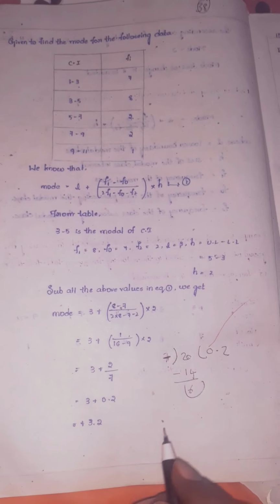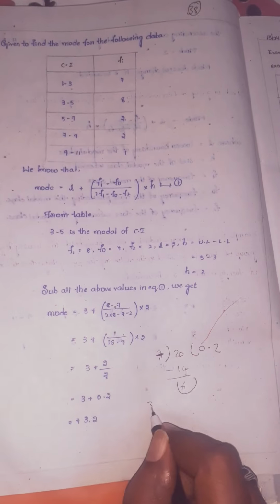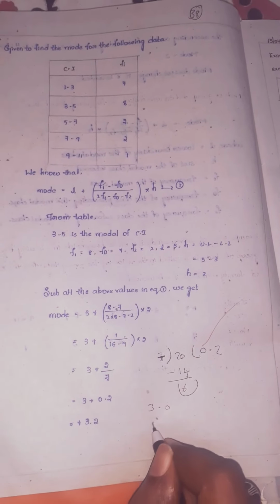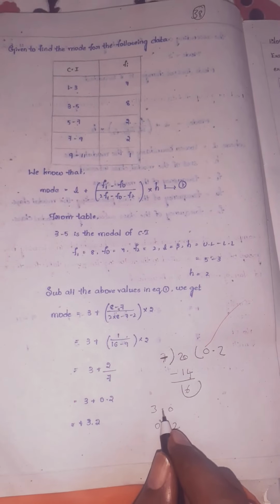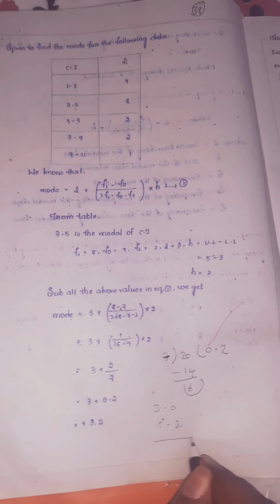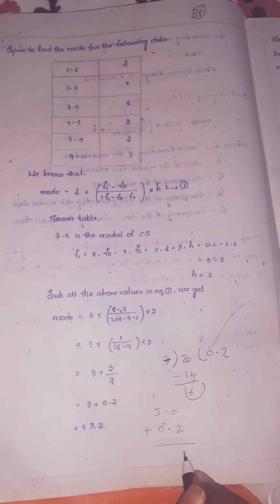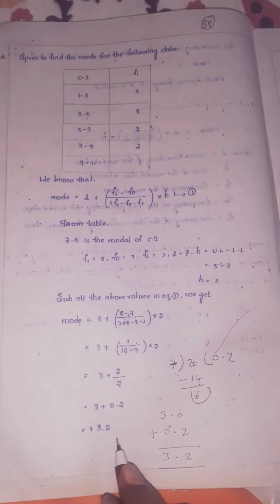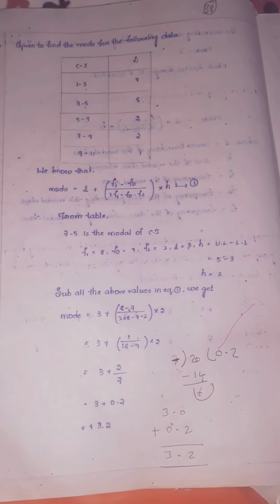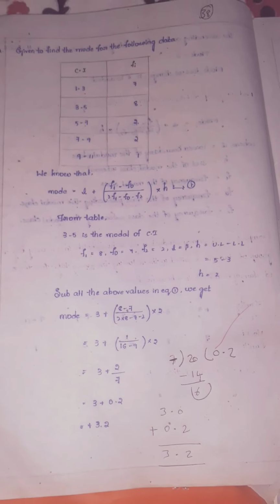So 3 plus 0.2, children. You should add like this: 3.0 plus 0.2. Why? Because the point and one decimal digit are there, children. That's why you should keep the point after 3 and add, otherwise you will get wrong answers. So 3 plus 0 is 3. So mode is how much, children? 3.2. So in this way you should do, children. Important 4 marks problem.